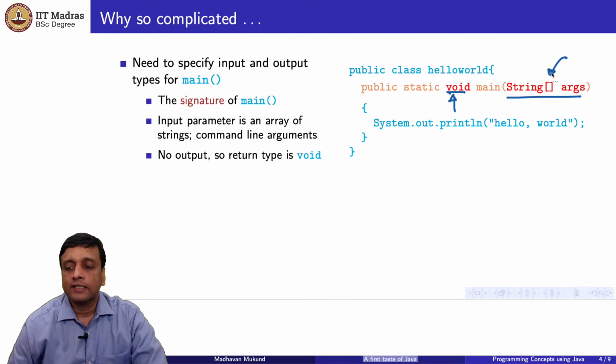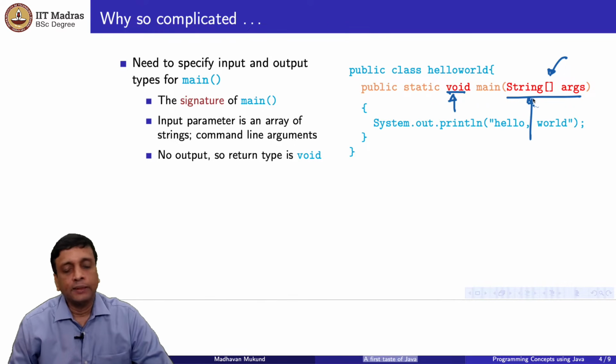As we go ahead, we will see that this stands for an array of strings. So we write the name of the program and then we write a sequence of words after it. Each of them is passed in turn as an argument, and that's all. So this void and this string array called args are the signature of this function, that is the input and output type.